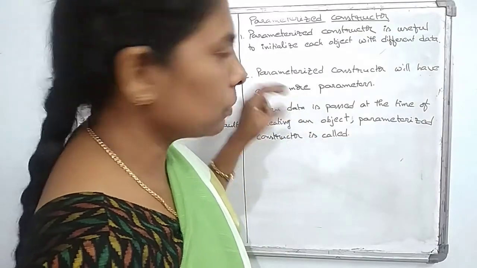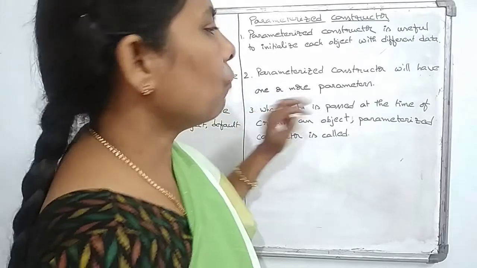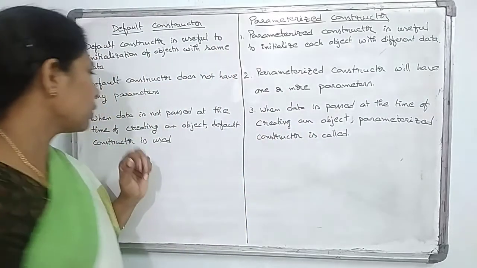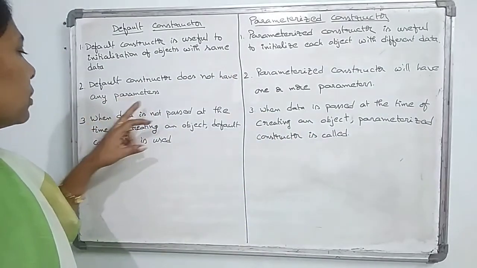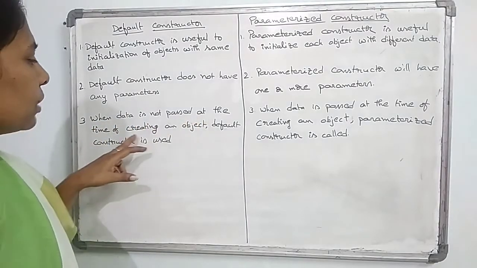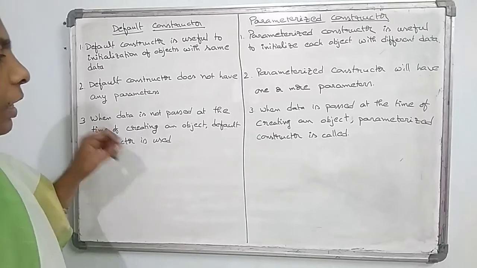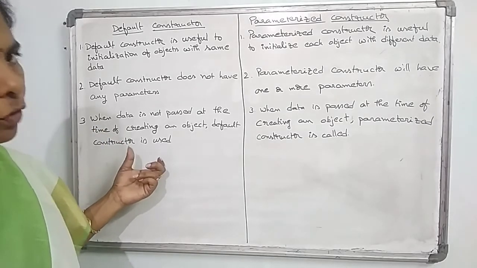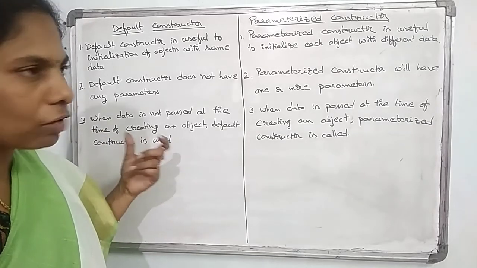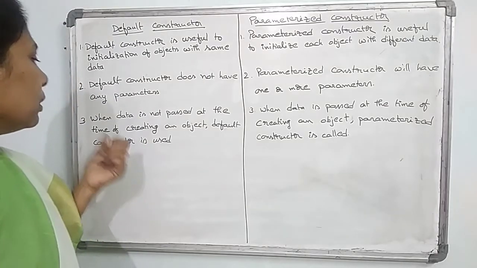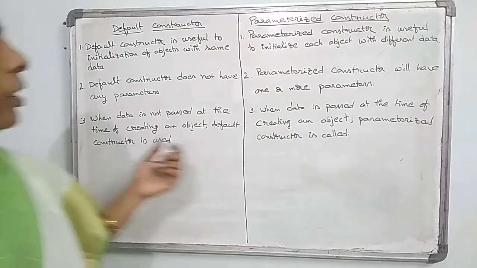You must create the objects using one or more parameters. And if I take the default constructor, when data is not passed at the time of creating an object, the default constructor is used. So that means at the time of the creation of the object, if you are not passing any arguments, then it will be treated as the default constructor.